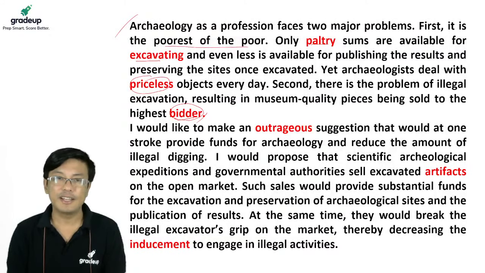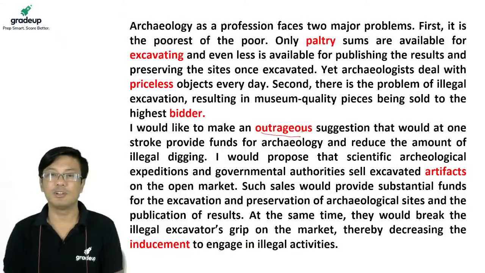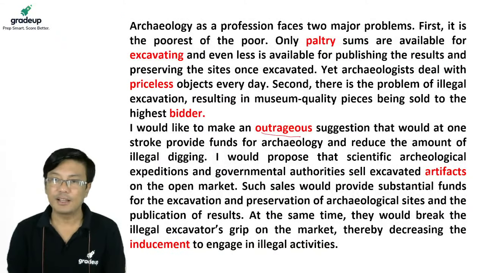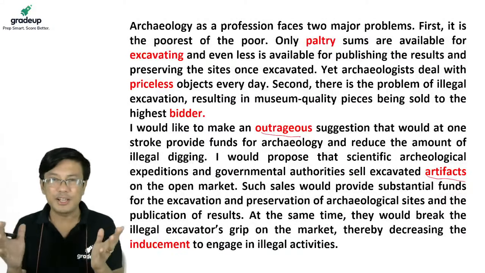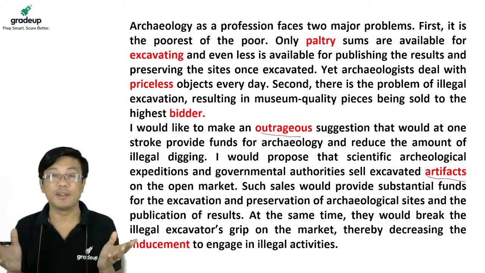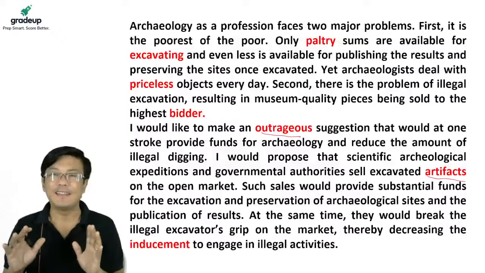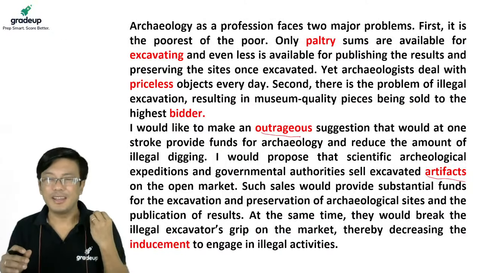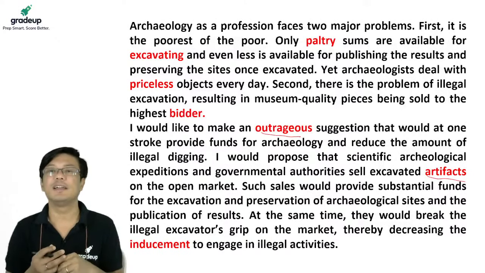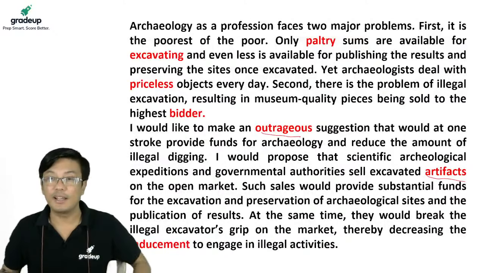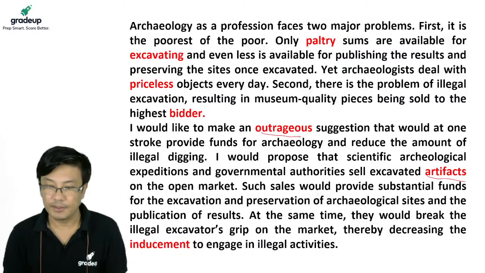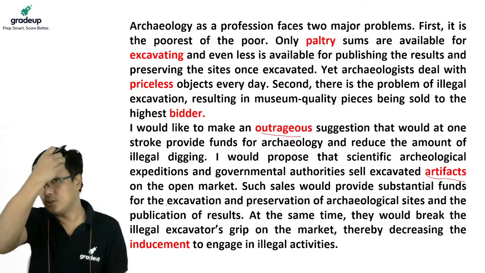Now, straight away, second paragraph, you will see that the author is making a suggestion. What is outrageous? Something that is shocking is an outrageous suggestion, right? What is an artifact? Artifact is anything that is made by human beings, right? Any object that is made by human beings is an artifact. Of course, will not be a building, right? But anything like pottery, right? Anything, any article, pottery हो सकता है, could be day to day use items. Anything that is made by human hands is called an artifact, right? Okay, so what is the author doing here?